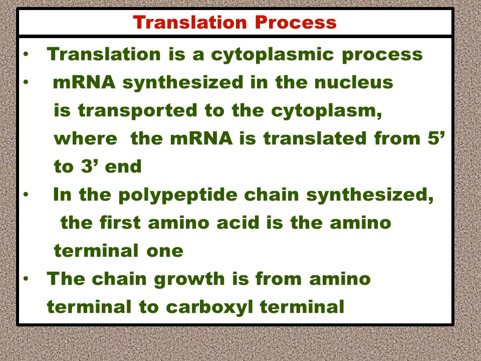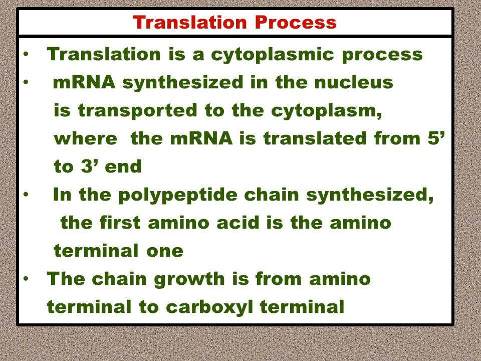Now we come to the translation process, and translation is the process of protein biosynthesis. It is occurring in the cytoplasm, and as mentioned, it is occurring on the cell organelle ribosome, 70S in case of prokaryotes and 80S in case of eukaryotes.